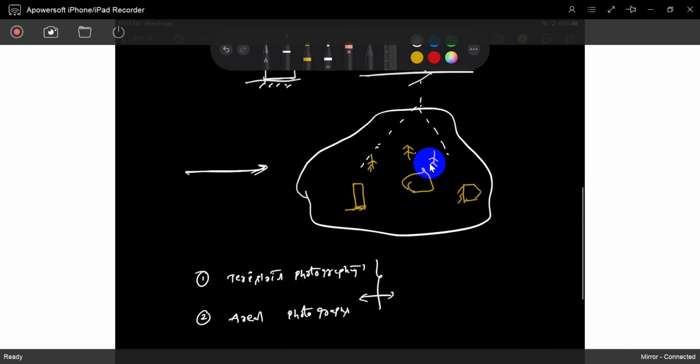Aerial photographs, you can get the details. Understood? If you take a photo in the horizontal direction, you will see so many objects in the surroundings. You can capture those images in a horizontal photograph, and if you take an aerial photograph also, you can take it. Those are two different purposes. So in photogrammetry, we have two types: terrestrial photography and aerial photography.